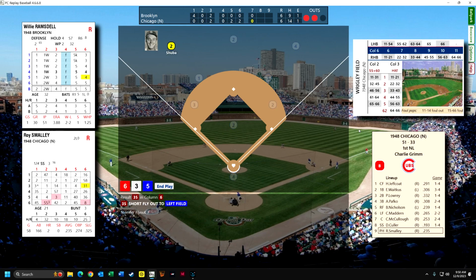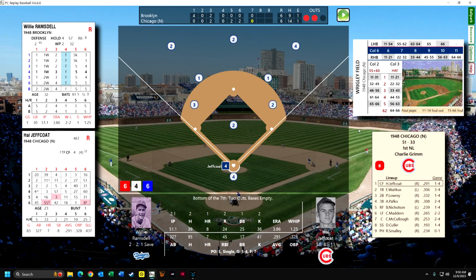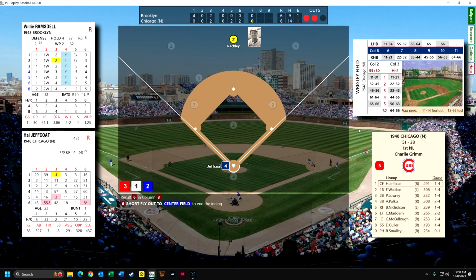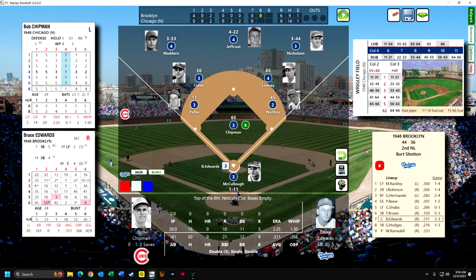So maybe Ramsdell will get through this, and then we won't have to double switch. But here's Jeffcoat. Jeffcoat, this outfield's so terrible, but they were able to get through it here. So now we've got the bottom 3 of the batting order, tie game. I'm glad I left Ramsdell in because this game could go into extra innings, and I think we have a lot of relief pitchers though.